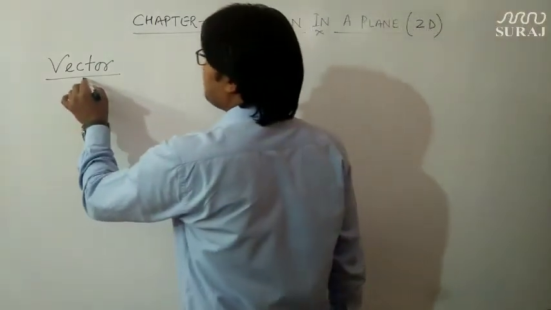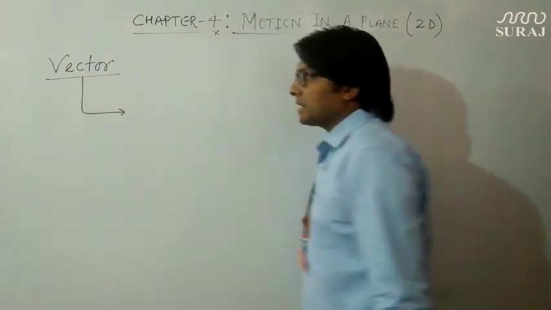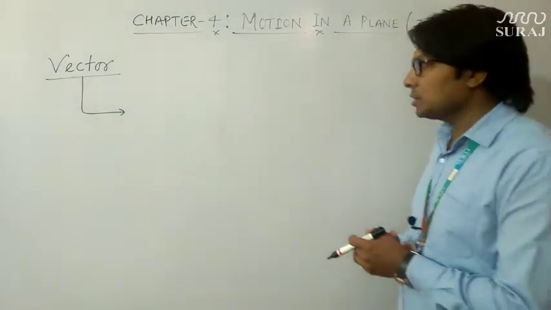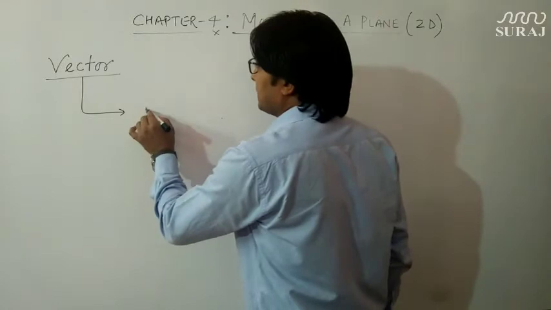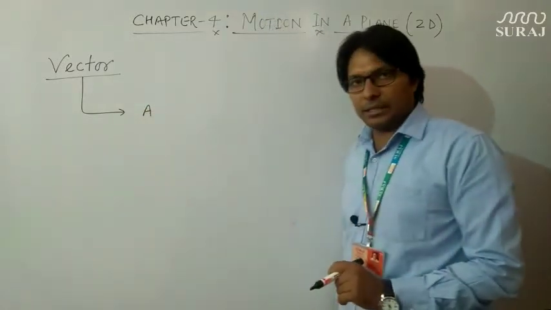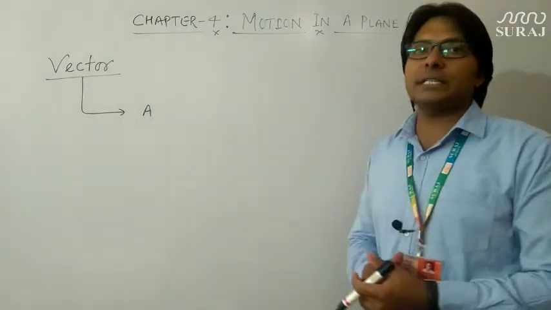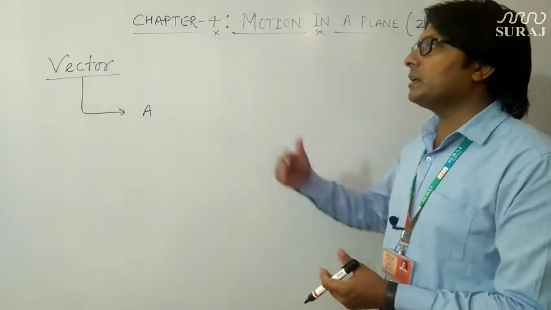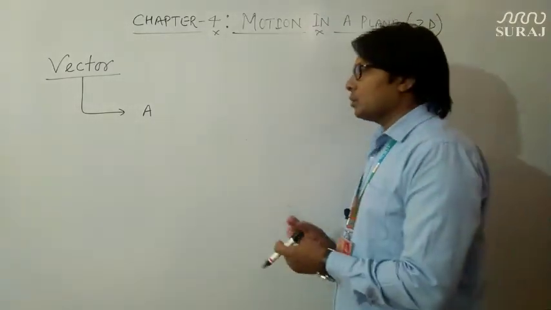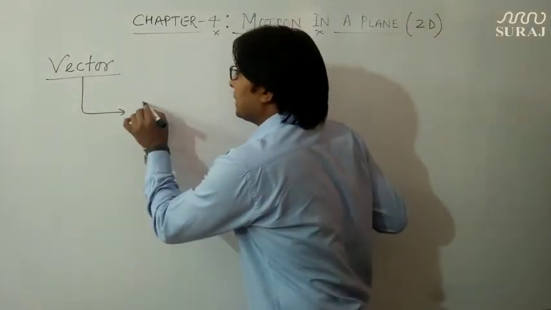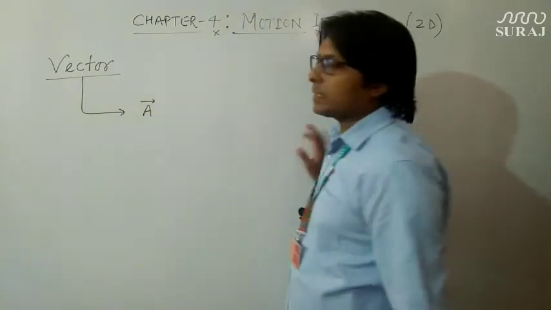Now we are going to represent or write a vector quantity. Suppose A is a vector quantity. How can we differentiate this vector quantity from a scalar quantity? We simply put an arrow above the vector quantity.